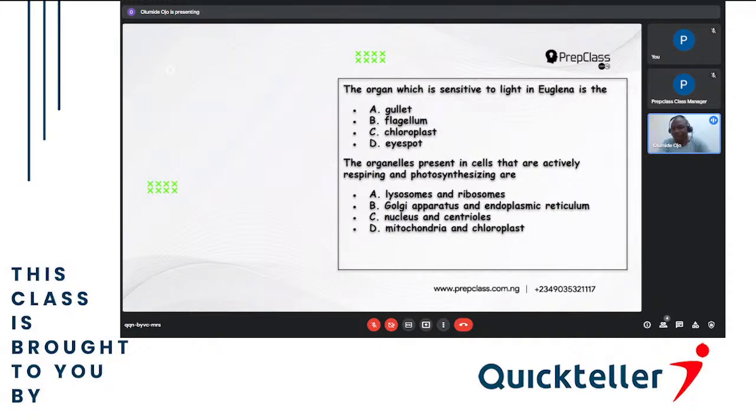Then the eye spot is what the Euglena uses for sensitivity and even to see everywhere. The eye spot is used to see very sharply. So the answer is eye spot.